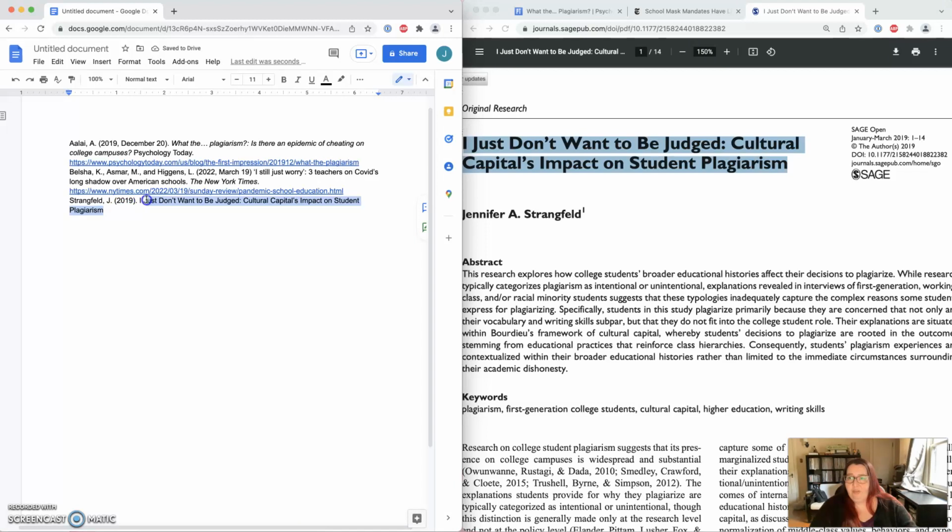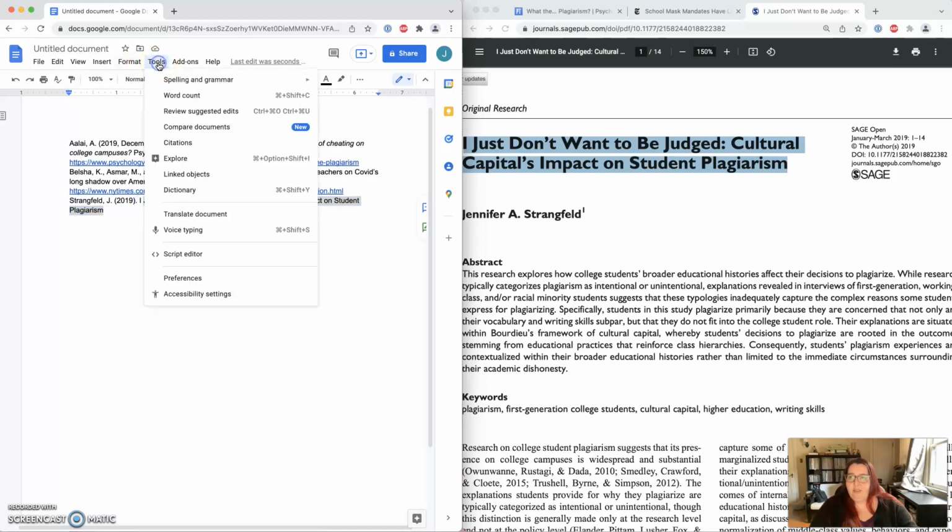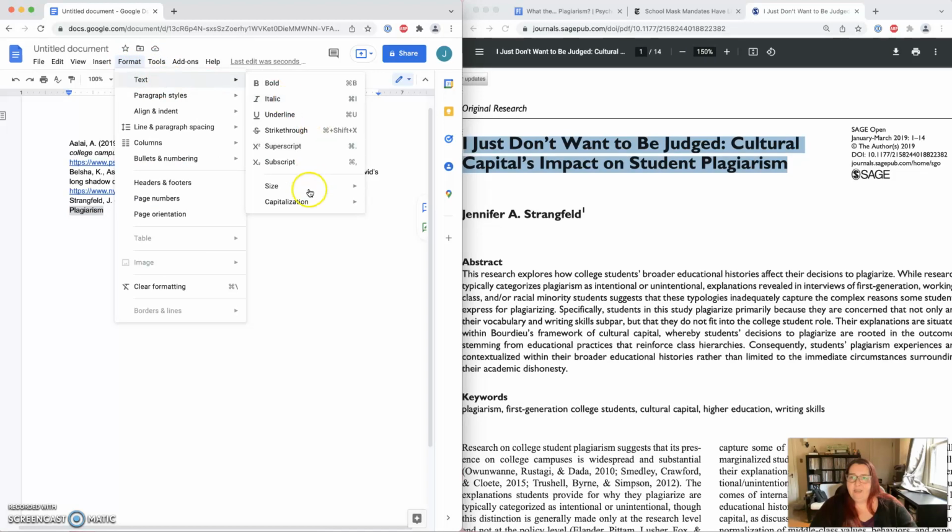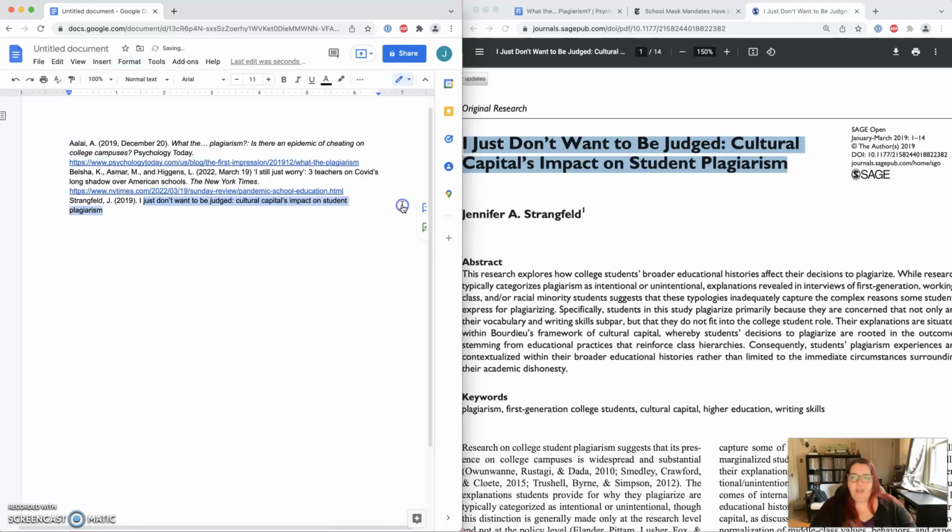So if you want to, you can just go into Format, Text, Capitalization, make it lowercase, and then fix whatever's wrong. Anything that comes after a colon, the first word has to be capitalized. So notice I did this automatically here. I forgot to mention it because I'm just so used to it, but you have to put a capital after a colon. Okay, so then the next thing, you put a period at the end of the title, just like I've done on the rest of them.